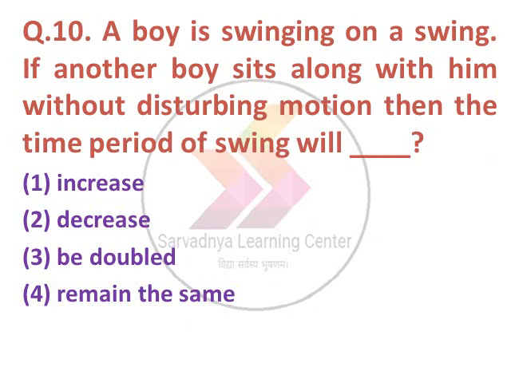A boy is swinging on a swing. If another boy sits along with him without disturbing the motion, then the time period of the swing will be. Option 1 increases, second decreases, 3 double, 4 remains the same. The option number 4 is correct, remains the same because it is independent of the mass.